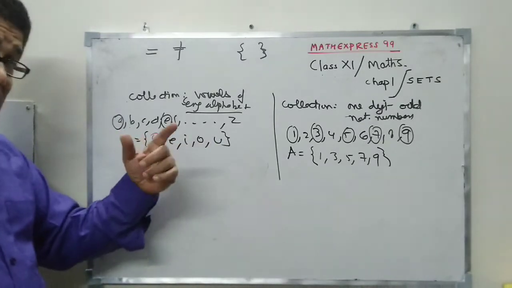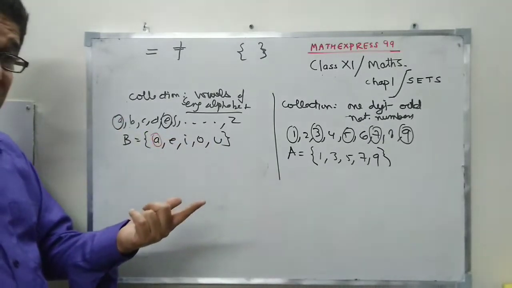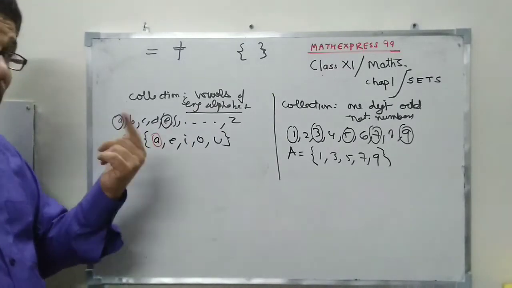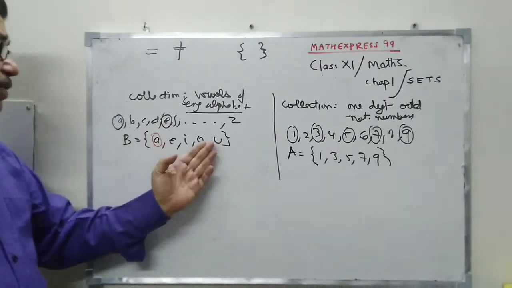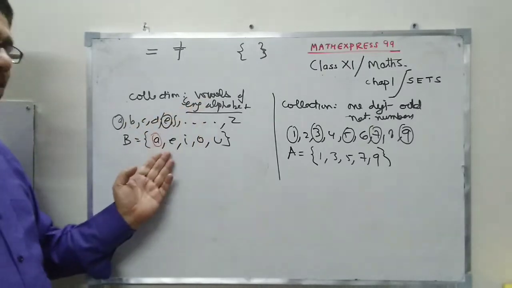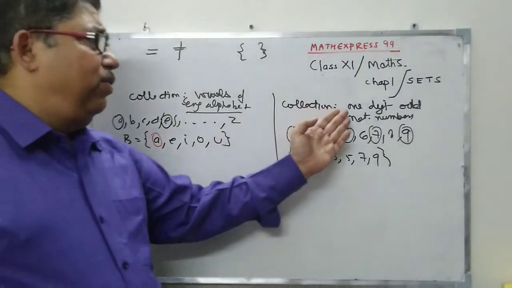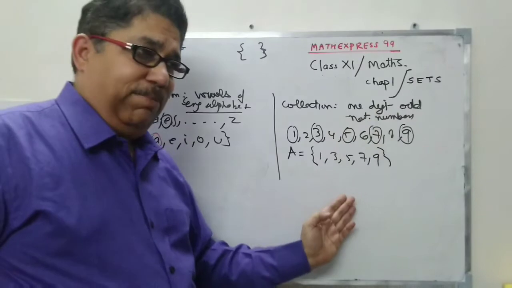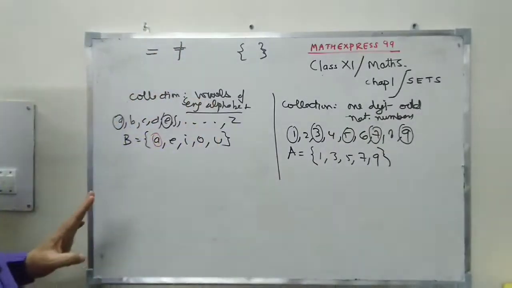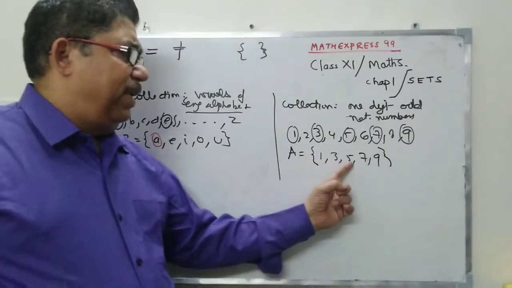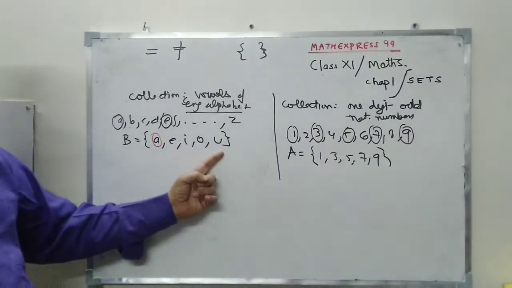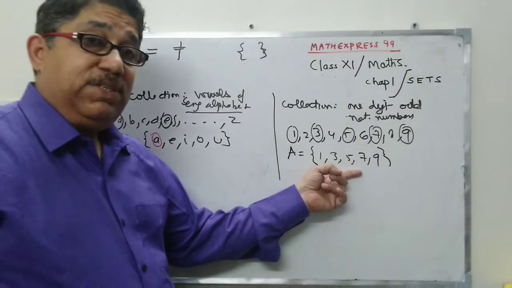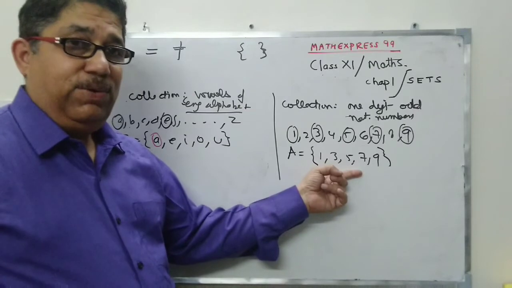I'll repeat, set means collection. Well-defined collection. Well-defined means some rule is there. So here there was a rule. What was the rule? The rule was that it should be a vowel of the English alphabet. Here the rule was it should be a one-digit natural number, and we got it like this. Now, this is a list of elements. This is also a list of elements. When I say list, I mean list of all the elements of the set, not one or two elements.